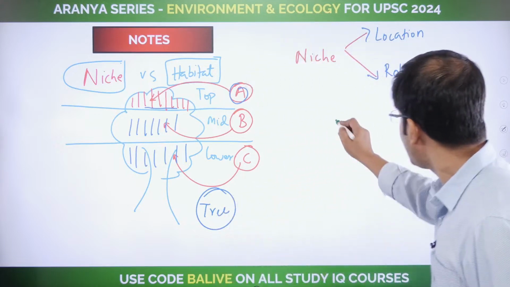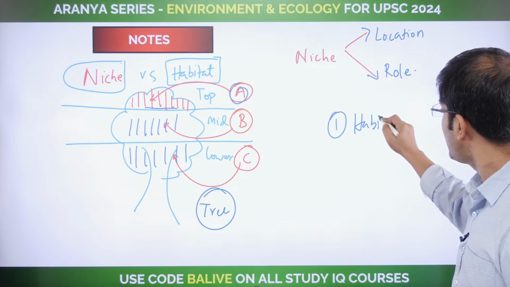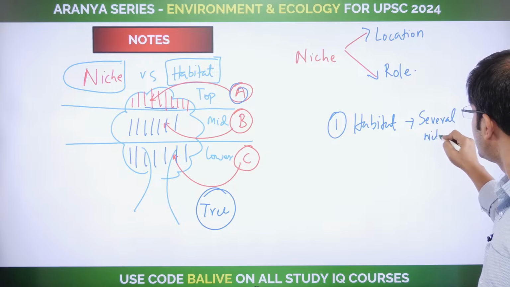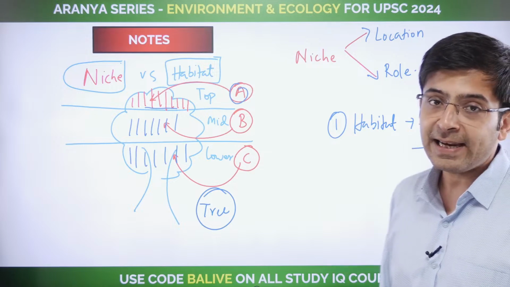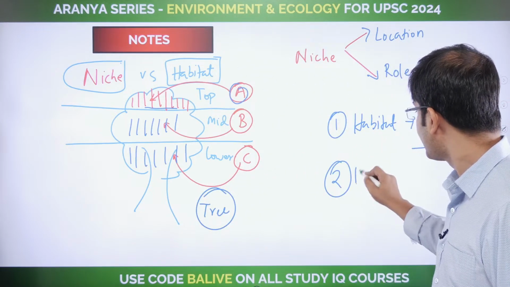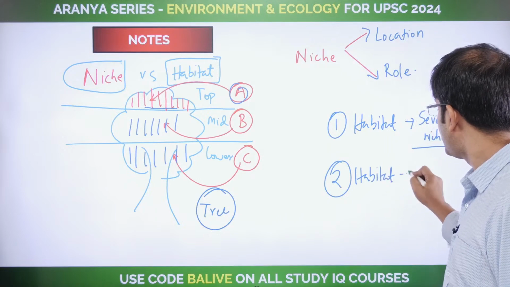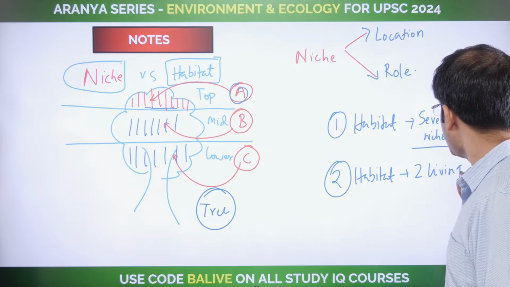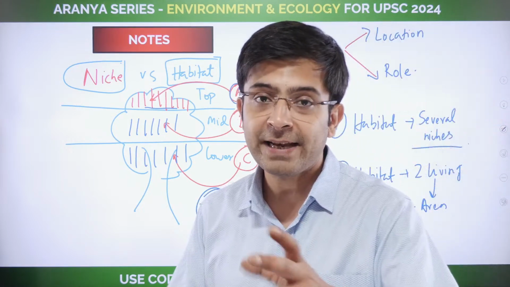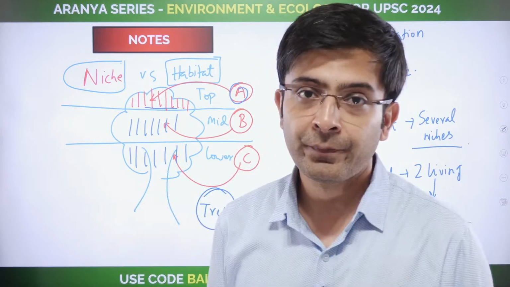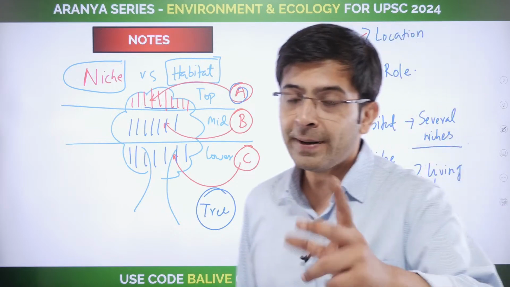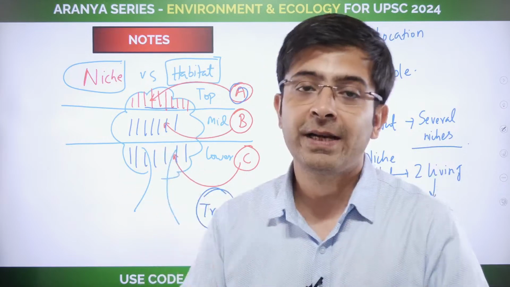What does that tell you? That in a particular habitat, you can have several niches. Several niches can exist in a particular habitat. However, no particular habitat will have 2 living beings that consider the particular area as their habitat, which means no 2 species can have the same niche. Not habitat, in fact, niche. They cannot play a similar role in a similar habitat.